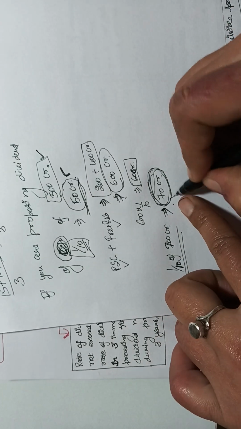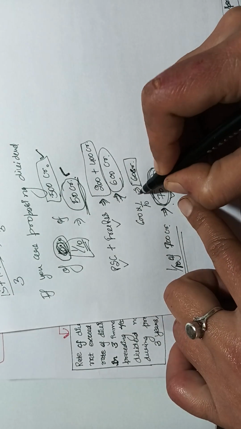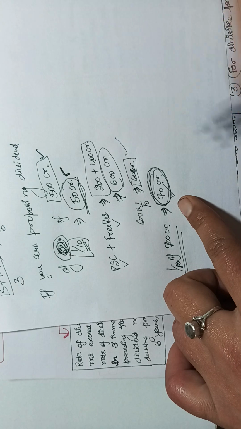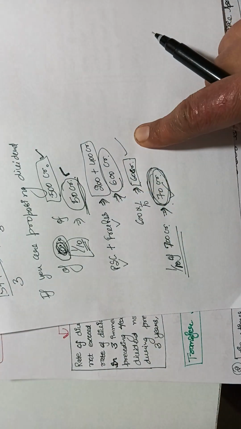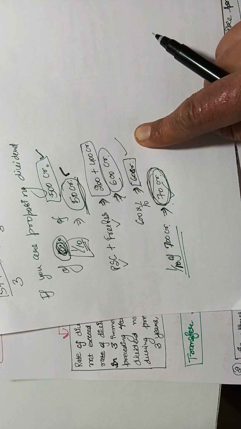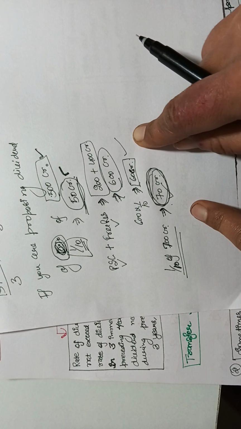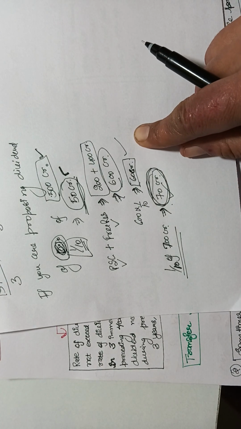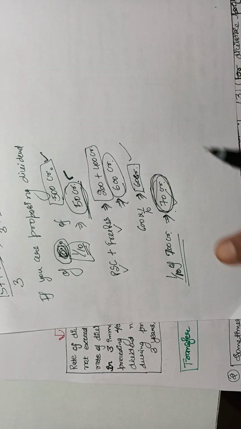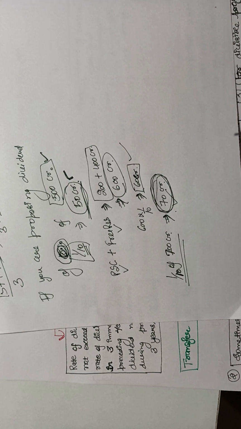If your amount is 70 crore, then you are not satisfying this condition of 1/10 of the paid up share capital plus free reserves. So here you are violating the rules, and you can't declare the dividend in this way, and you will be liable and punishable. So you have to follow these rules.